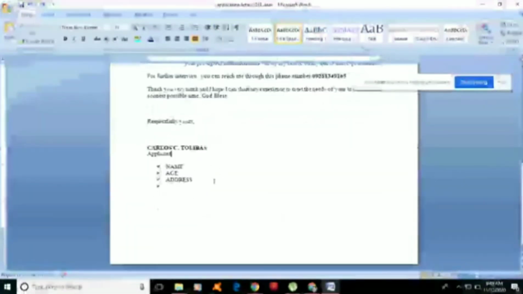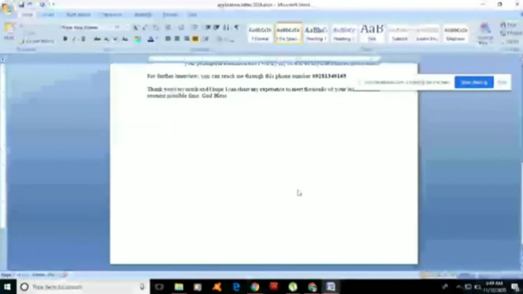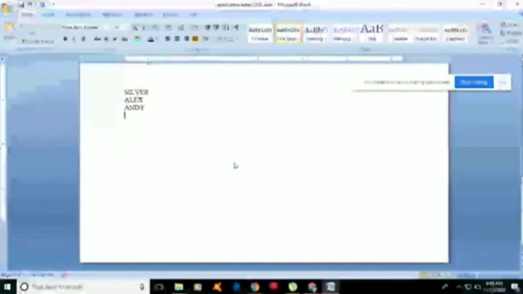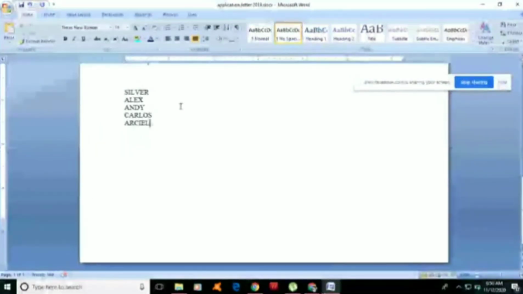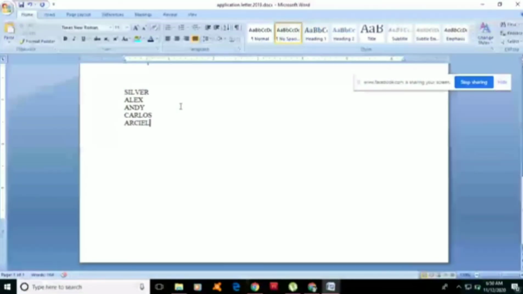The next button is what we call sort. For example, we have different names. We type different names. Okay, we will try to type 5 different names. The different names are not arranged alphabetically. So we will try to arrange them alphabetically.